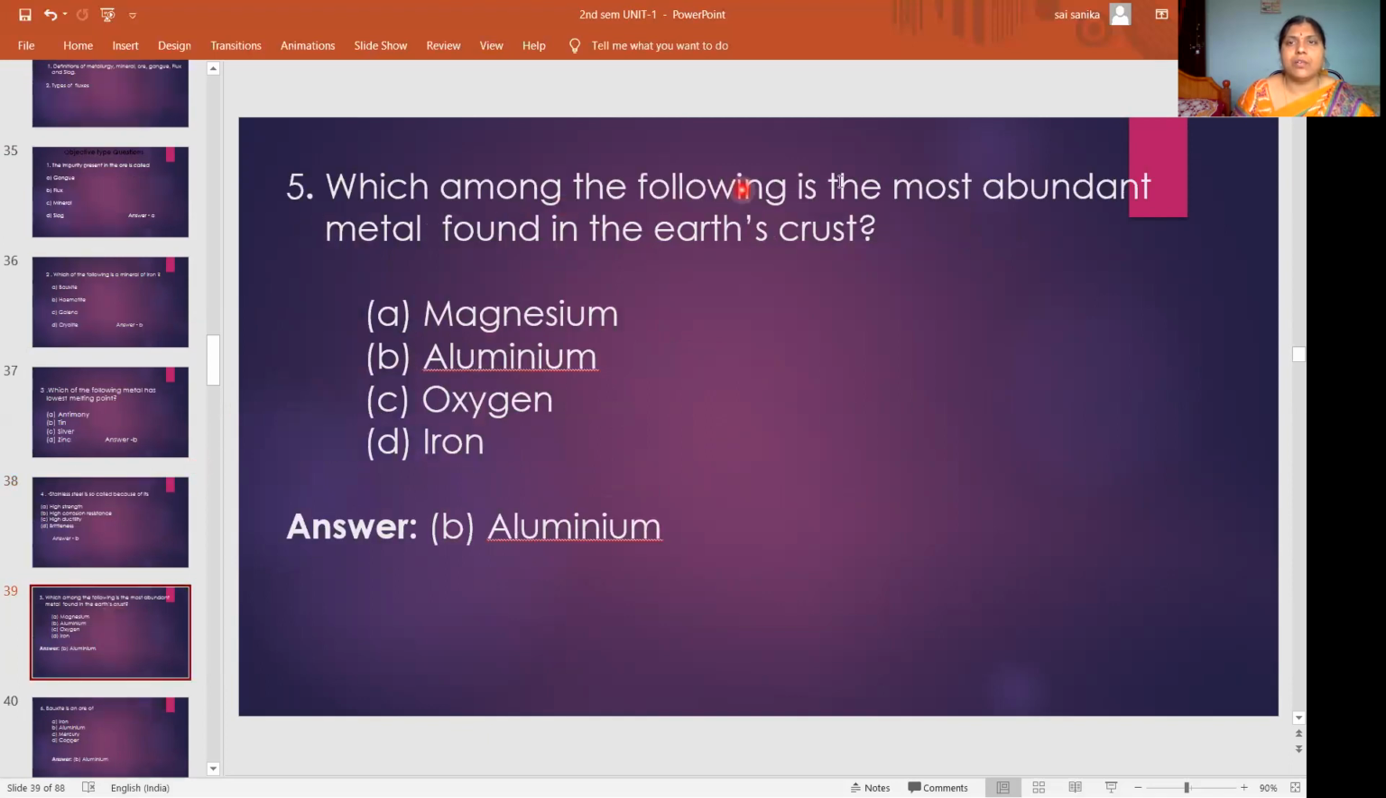Then next: which among the following is the most abundant metal found in the earth crust? Most abundant, meaning an excess amount of this metal will be present in the earth crust. So what is the metal he is asking? A magnesium, B aluminium, C oxygen, D iron. So the answer is B. In the earth crust this metal will be available in more amount. So the answer is B.